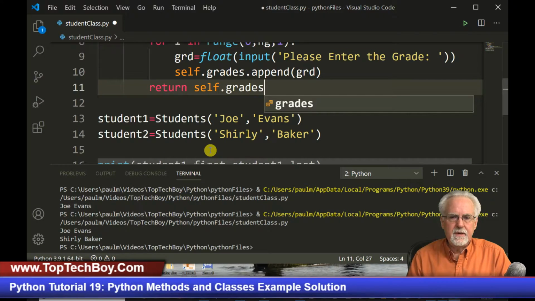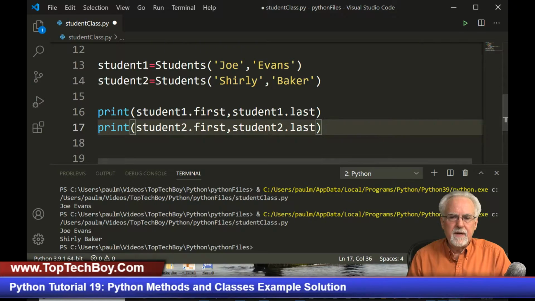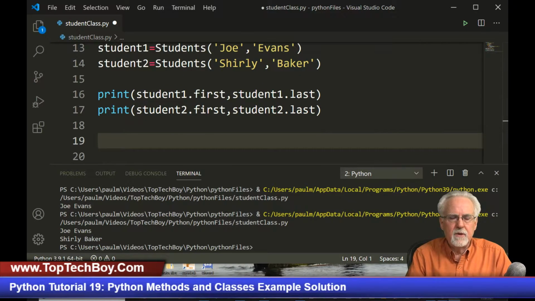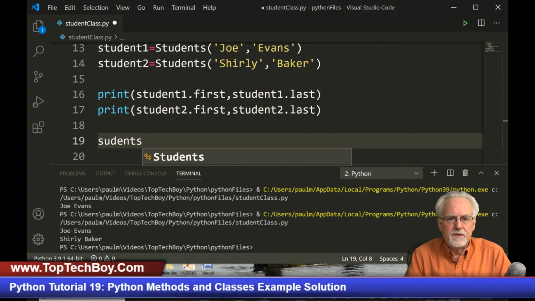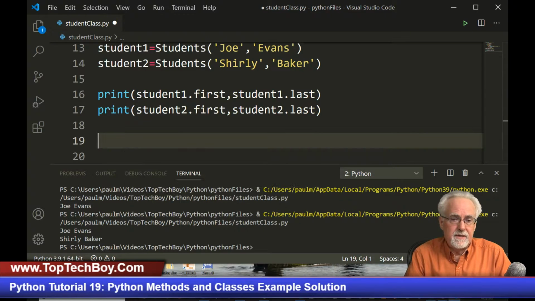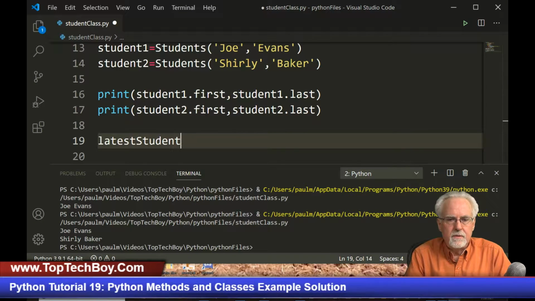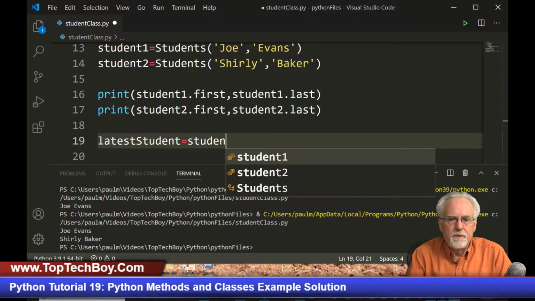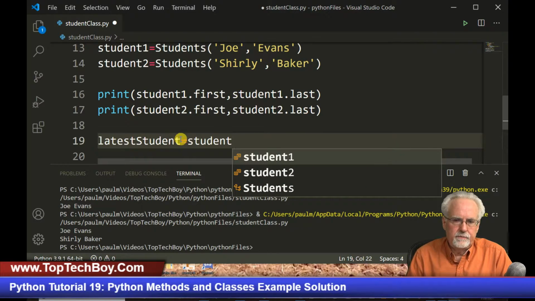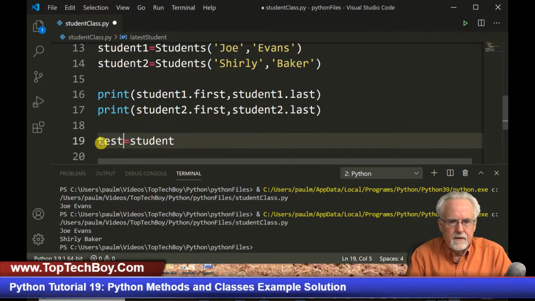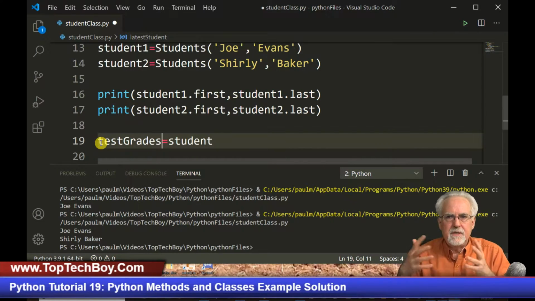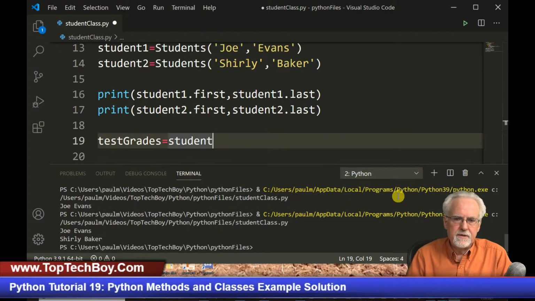And so let's come down here. We create the students, we print their names out. Now let's just see if I can do an input. So I'm going to say students, and I better put it into something. I'm just trying to see if I can get the data back out. So I'm going to say test grade. And that just means I'm testing the function here. We'll use this later, but I just want to test it to see if it works.